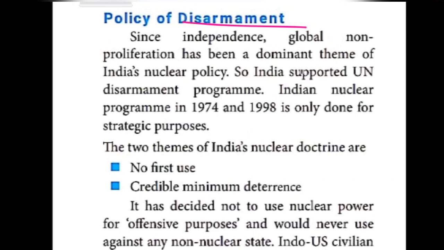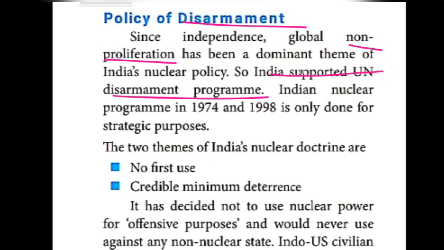Since independence, that is, from 1947 onwards, global non-proliferation, which is the same as disarmament, has been a dominant theme of India's nuclear policy. So India supported the UN disarmament program.